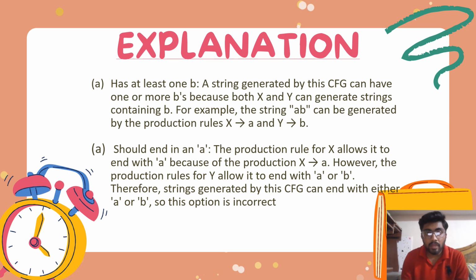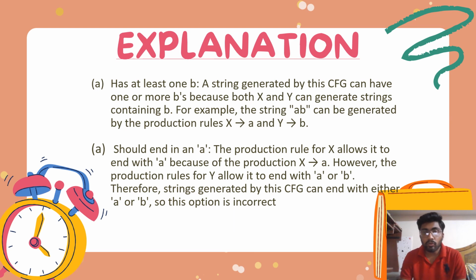Option number A has at least one b. A string generated by this grammar can have one or more b's because both X and Y can generate a string containing b. For example, the string ab can be generated by the production rule X is equal to a and Y is equal to b.